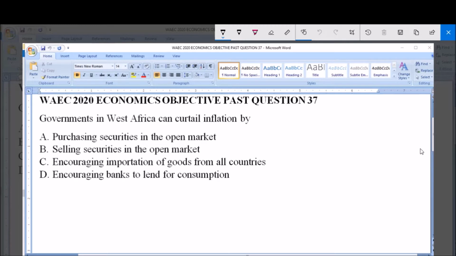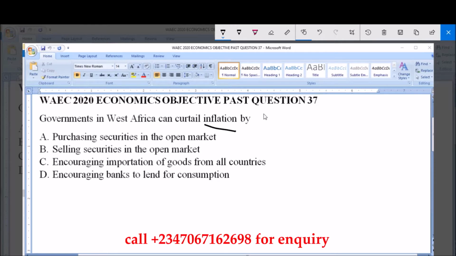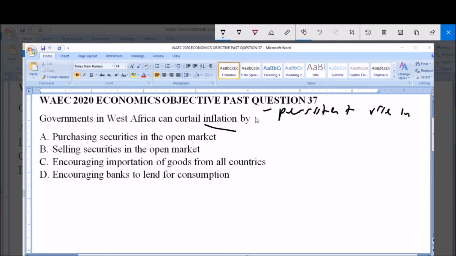Now, inflation is defined as a persistent rise in the price level of goods and services.